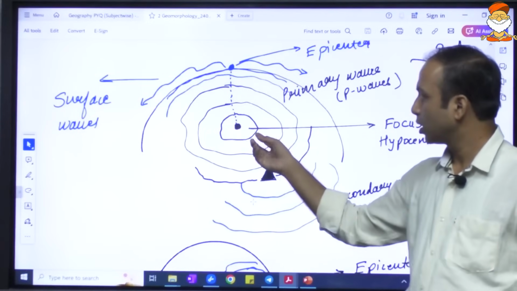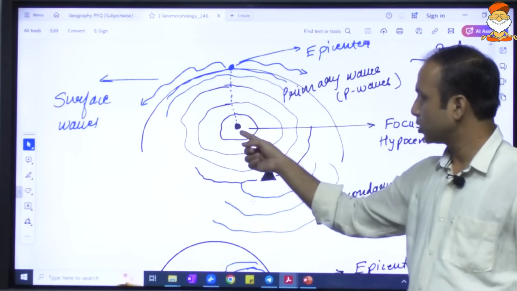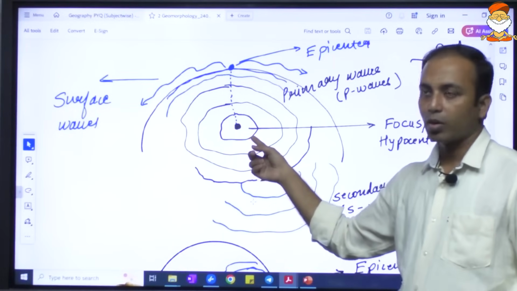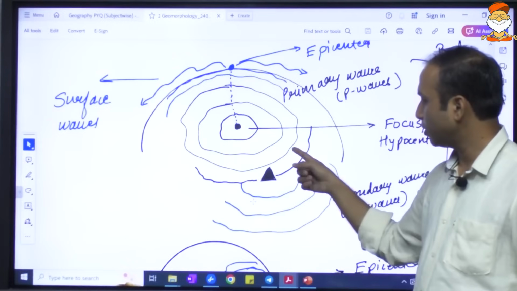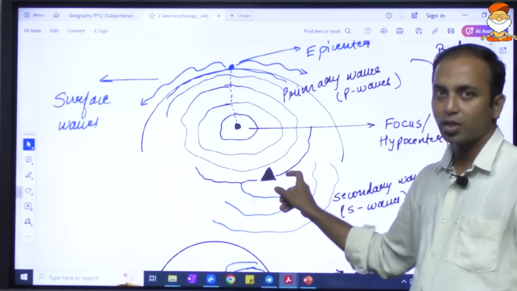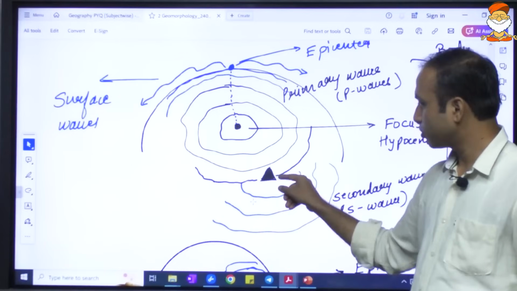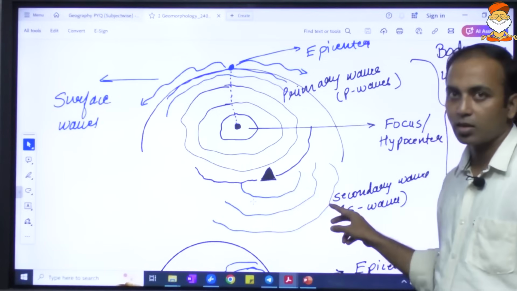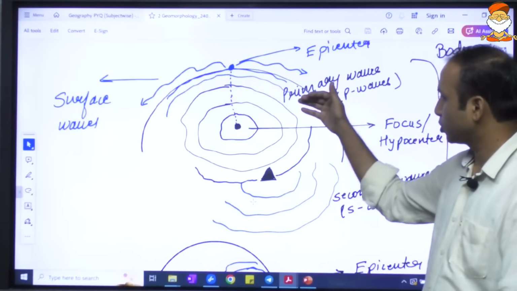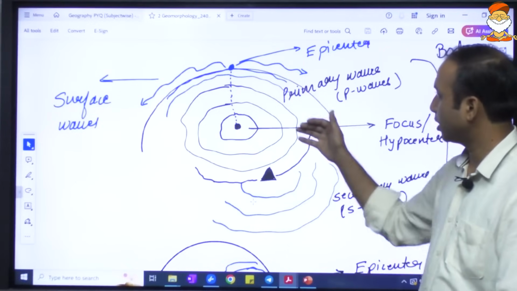The original one, starting from the hypocenter or focus point, is known as the primary wave. When this primary wave hits a solid or hard object within the Earth, another set of waves emerges from there. Those are known as the secondary waves. So body waves are of two types: primary waves and secondary waves.